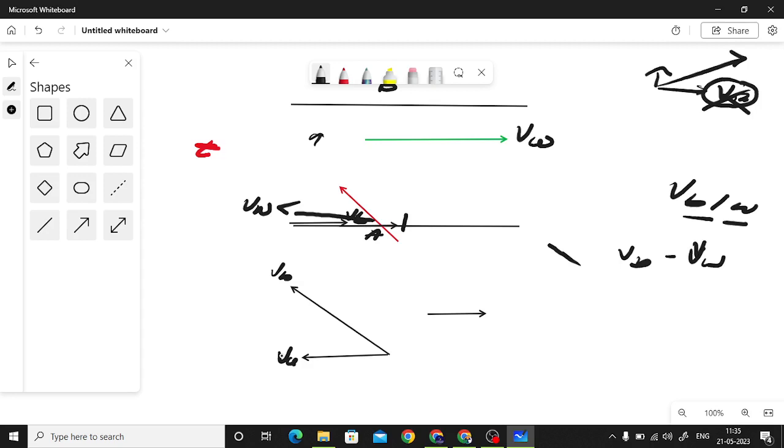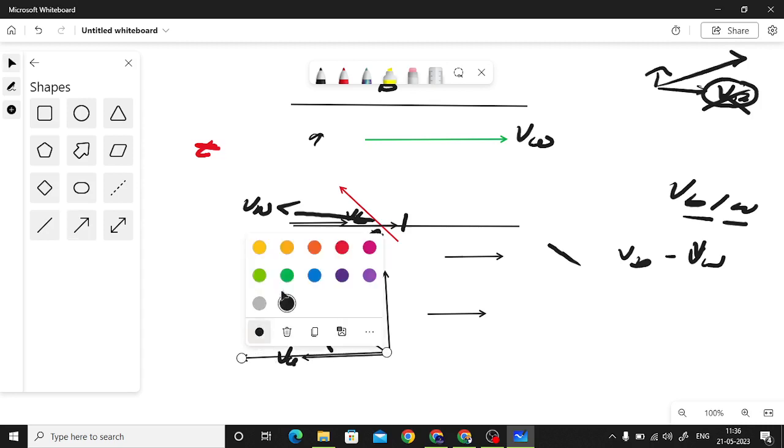Now if you check here, we had the velocity of the boat making some angle theta with the horizontal. So you can always resolve it into two components. One component would be in the vertical direction and another component would be in the horizontal direction, somewhat like this, suppose, right?